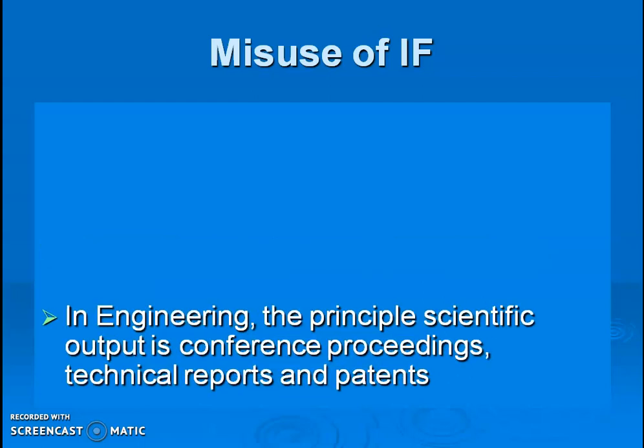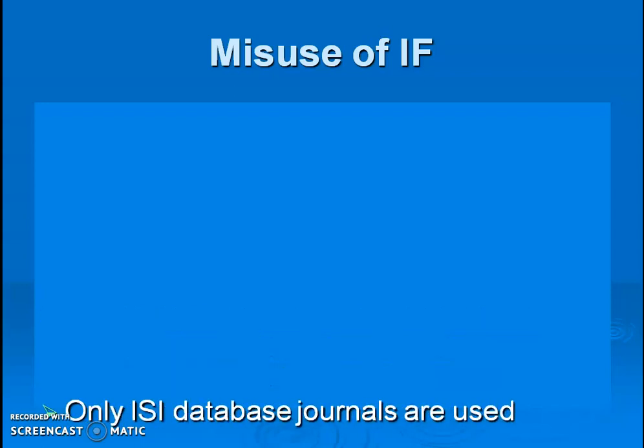In engineering, the principal scientific output is conference proceedings, technical reports and patents. So engineering scientists bother less about publishing papers in journals. They are focused on conference proceedings, so there the impact factor is less. Only ISI database journals are used, that is the Institute of Scientific Information. Only their database is considered for impact factor calculation. So that is a disadvantage.